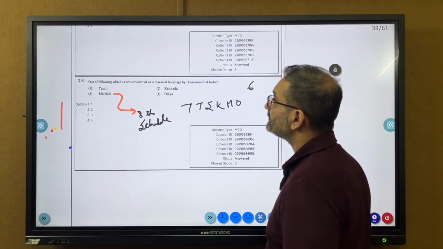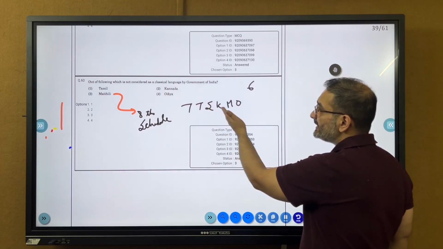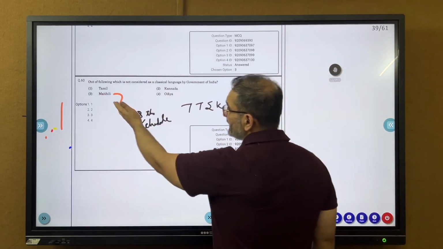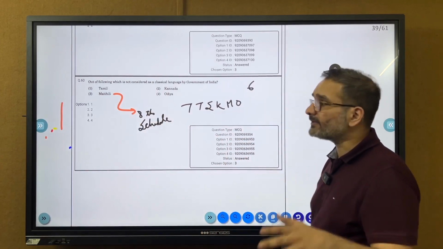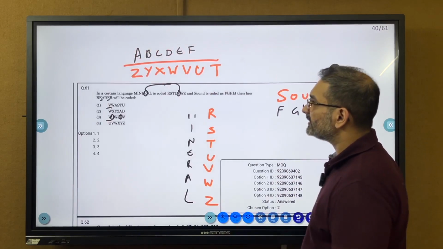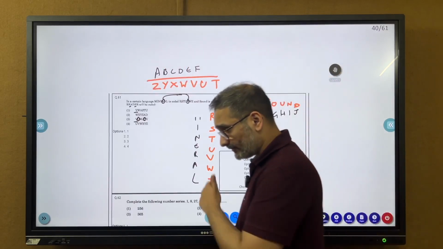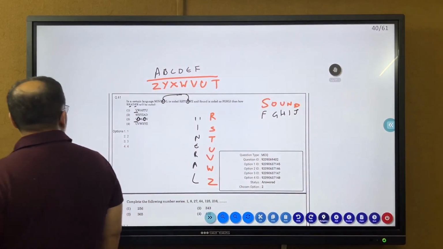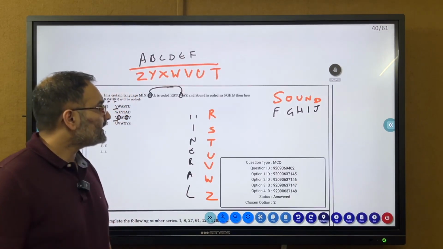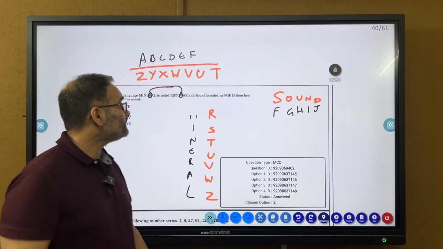Then classical 6 languages, TTS, KMO. This is the standard ratta trick, right? So Maithili is in the 8th schedule. It's not a classical language of India. Standard, I believe, अच्छा, ये question के ऊपर बहुत ज़्यादा inquiry थी कि इसमें कोई pattern नहीं फॉलो हो रहा, so I challenge it. ऐसा तो नहीं है, मतलब it is dead simple.